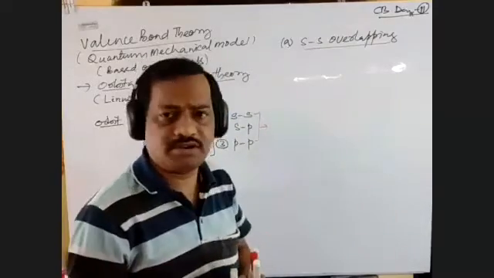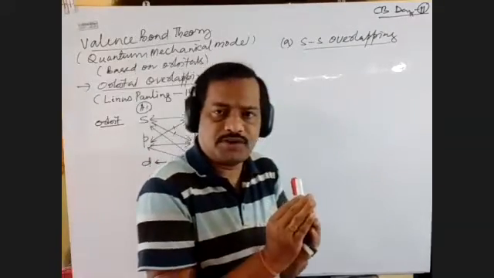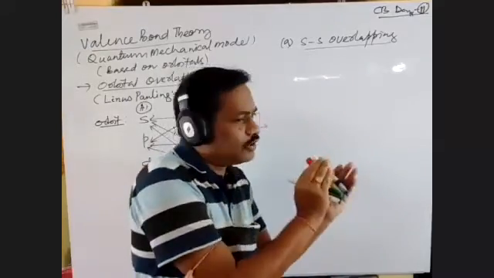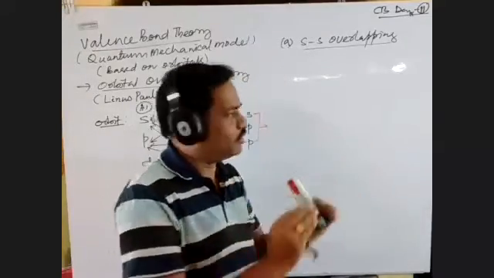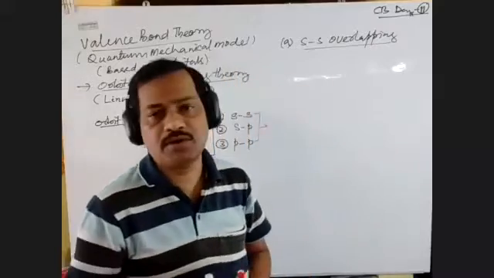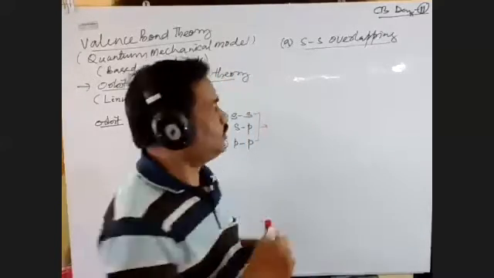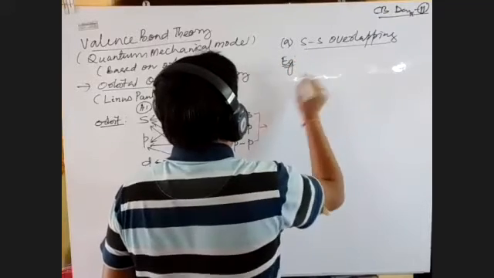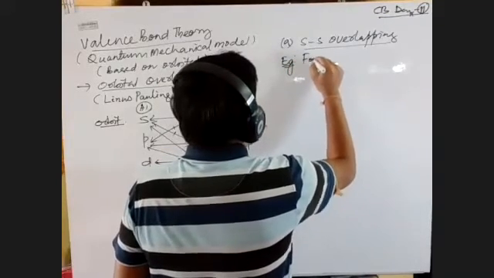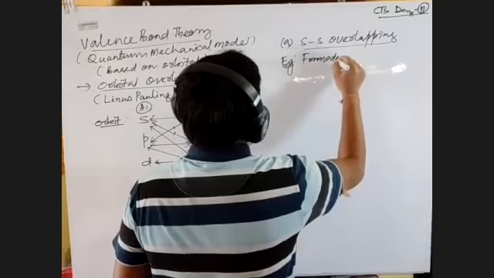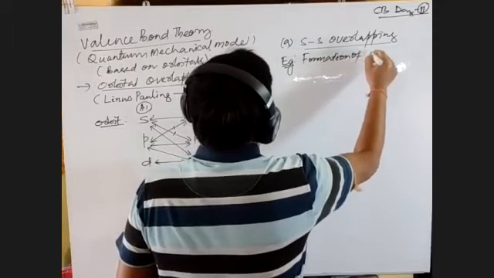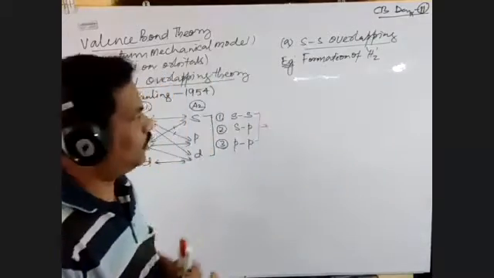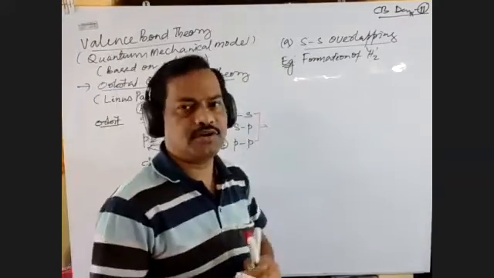SS overlapping is nothing but the s orbital of one atom overlapping with the s orbital of another. This overlapping we call SS overlapping, which we observe in the hydrogen molecule. So the example is the formation of the hydrogen molecule by SS overlapping.